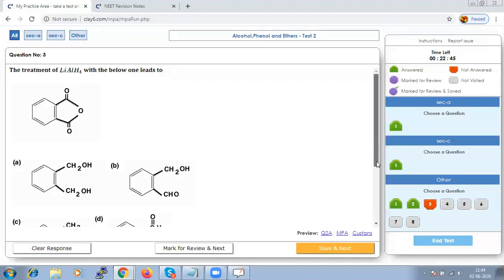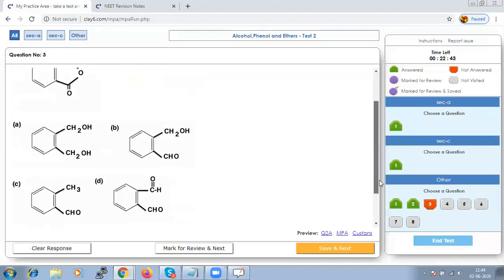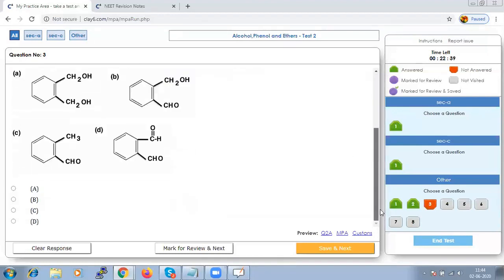Hence, from the given options, you have alcohol in option A. So that should be your answer. Let us save that and go to the next.